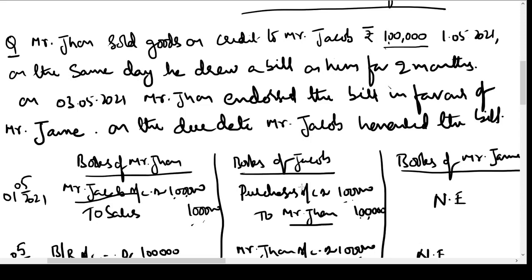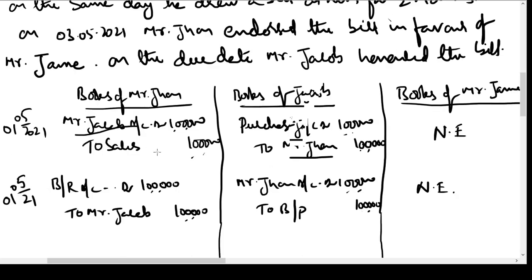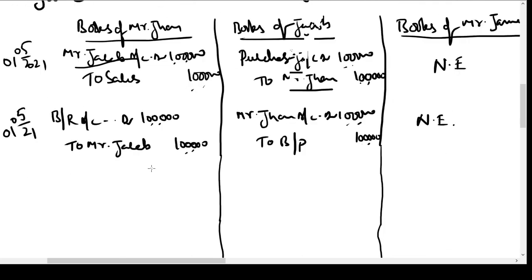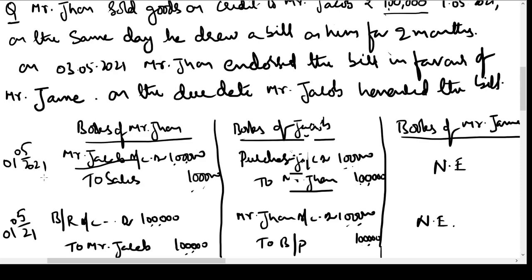So what Mr. John is telling Mr. James is, I have to make you a payment. Instead of giving cash, you please take this bill. This is a valuable legal asset. Mr. Jacob is going to make the payment on this bill. You can collect the payment on this bill from him directly. So instead of me making the payment to you, you can collect the payment from Mr. Jacob. You please take this bill. It's an asset. So Mr. John is discharging his liability. He is repaying his liability to Mr. James by giving him a bill. So on 2nd May, I think that is the date of the transaction.